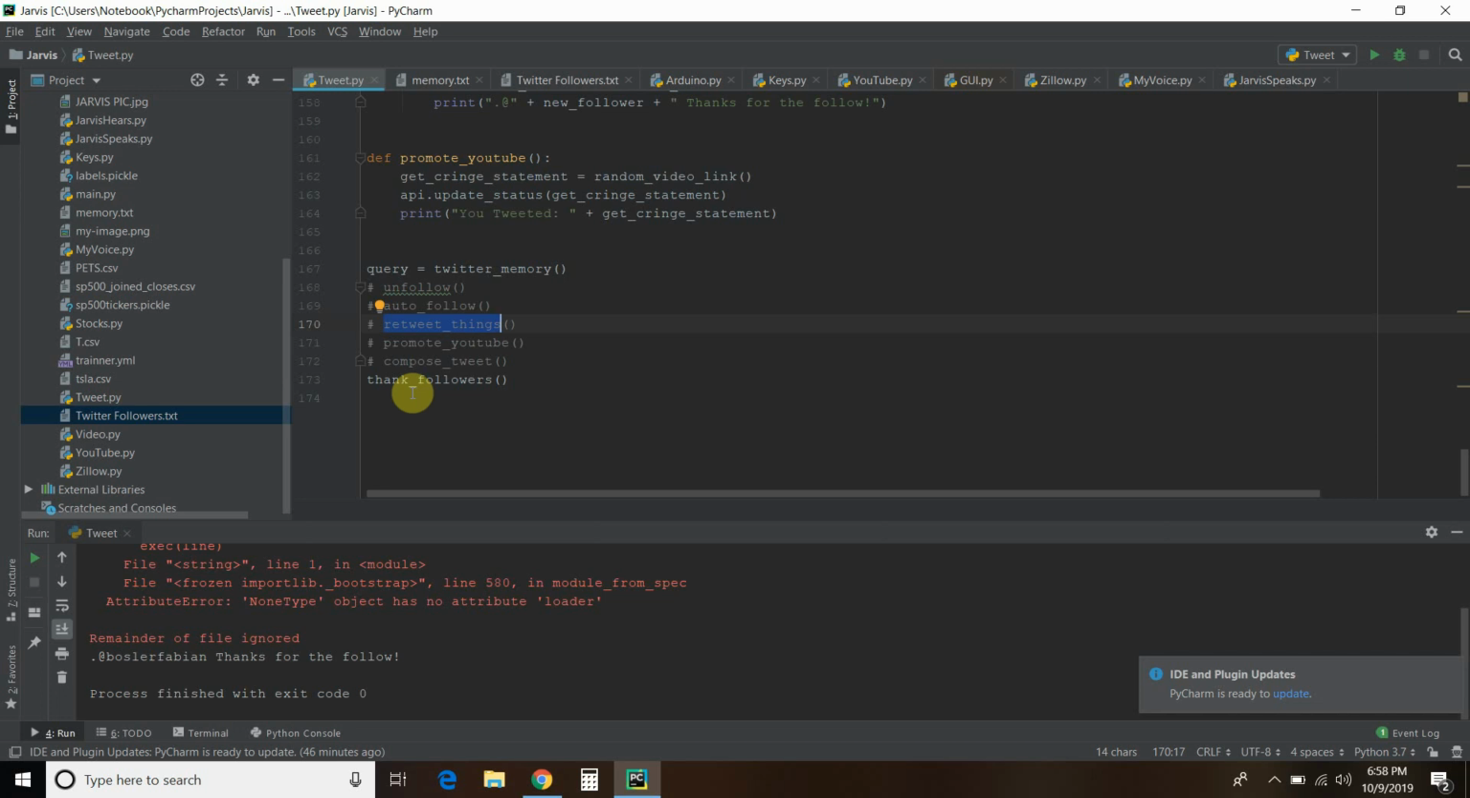You might notice right now that you see a promote YouTube code, and what that's doing is it's pulling the YouTube API, but that is a subject for my next video.